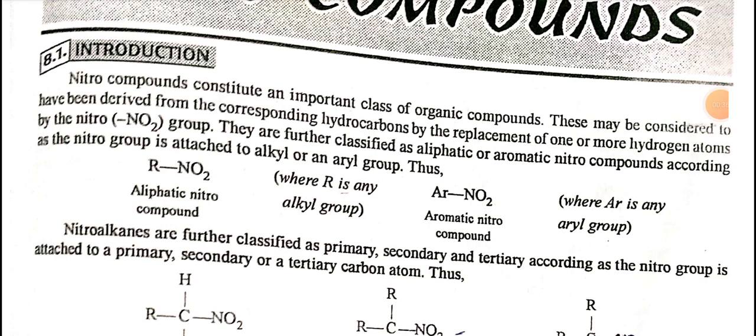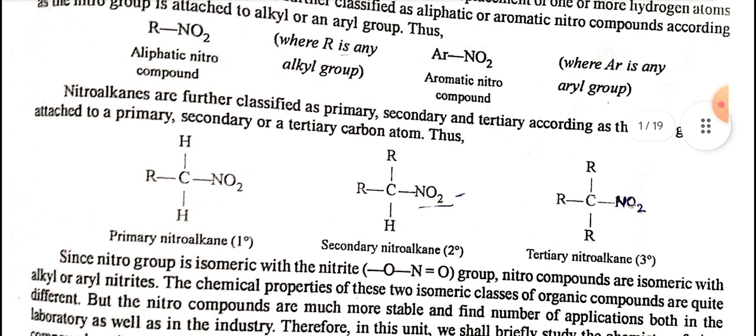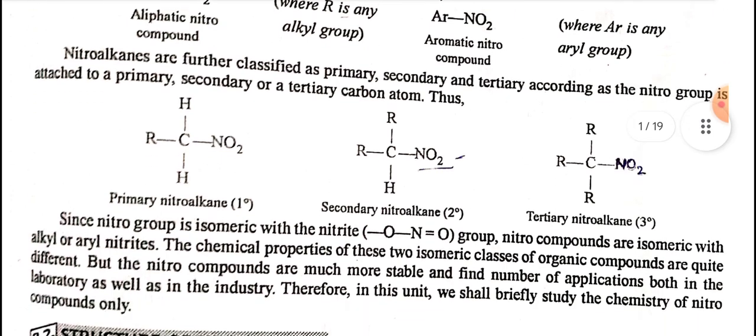RNO2 is an aliphatic nitro compound where R is an alkyl group. ArNO2 is an aromatic nitro compound where Ar is an aryl group. Nitroalkanes are further classified as primary, secondary and tertiary according as the nitro group is attached to a primary, secondary or a tertiary carbon atom. This is the primary nitroalkane as you can see from this figure, and there are secondary and tertiary nitroalkanes.